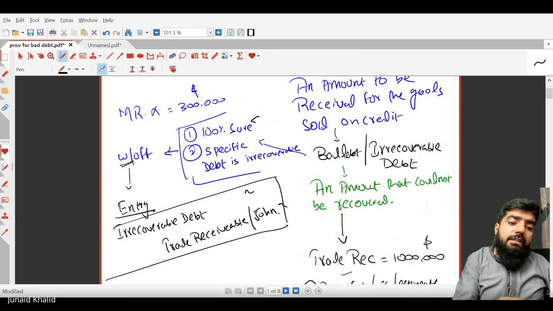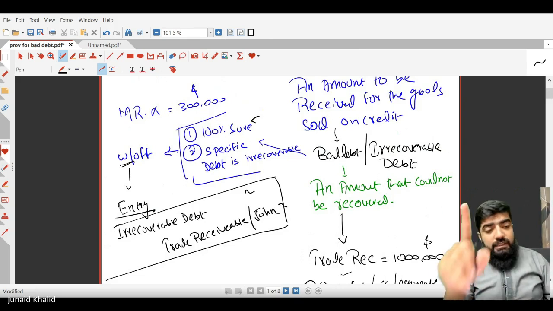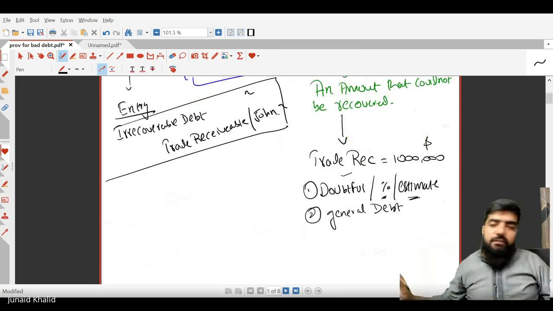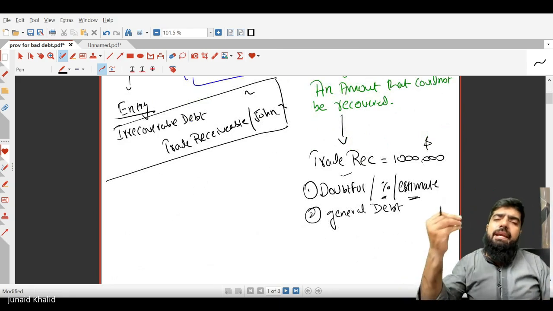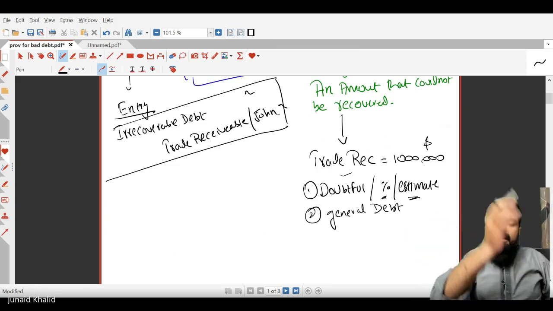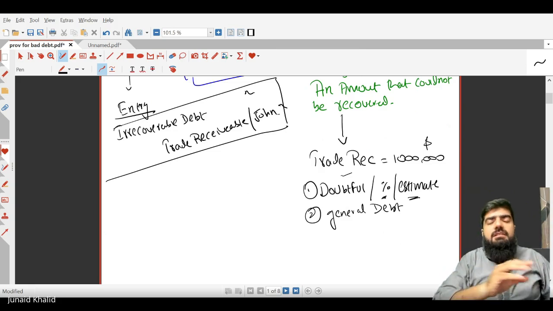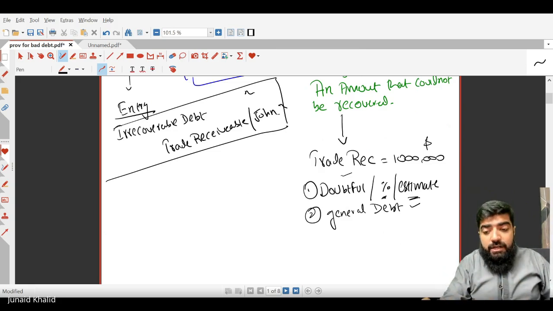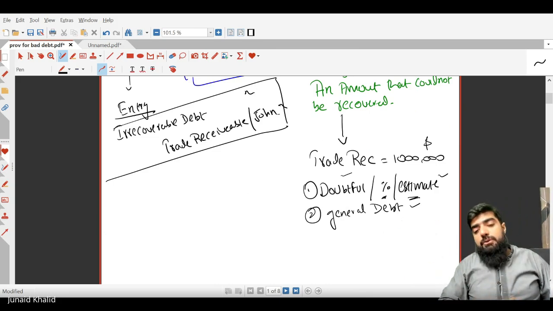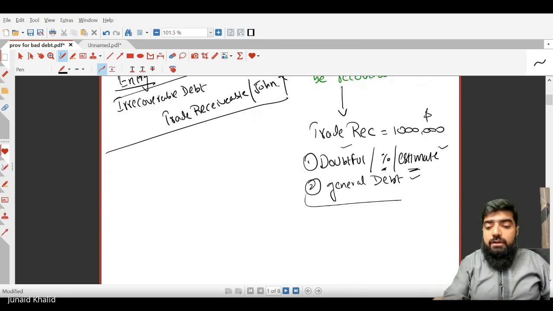However, while we were doing the write-off, there was one specific customer that would not pay the amount. But here, there is no specific customer. Some customer might pay the full amount. Some customer might not pay 1,000. Some customer might not pay 2,000. Some customer might not pay 3,000. So there is a doubtful debt that some customers might not pay. So there is a general debt plus there is doubtful and there is an estimate. There is an estimated percentage that from the last 5 years, 8% of the amount we were not able to recover. So in that particular case, now we are not going to write it off.